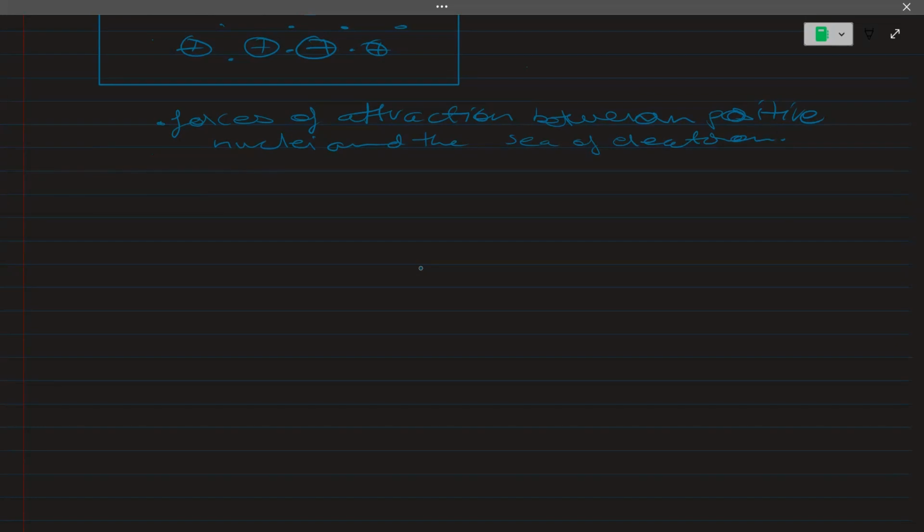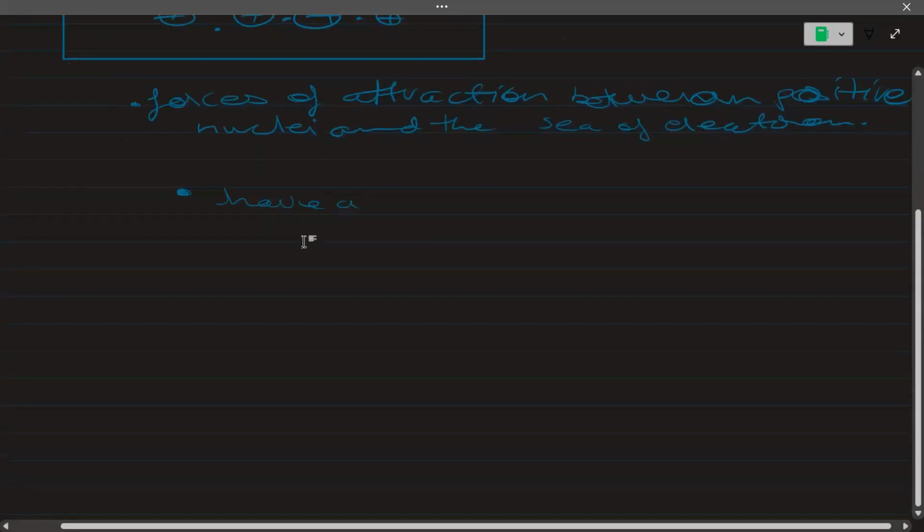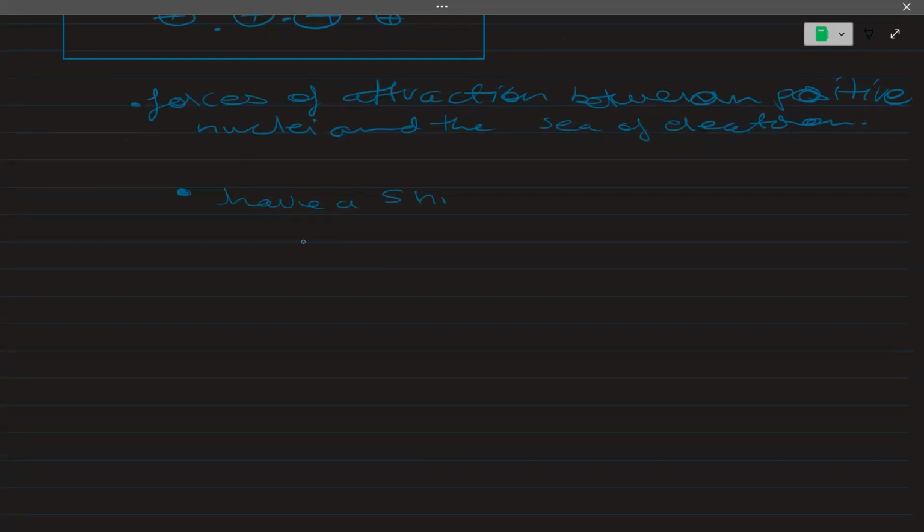So what are the basic properties of metals from which we can identify that it's a metal? The first property is that they have a shiny surface. I hope you are noting these points, because these properties are also asked in the past papers.